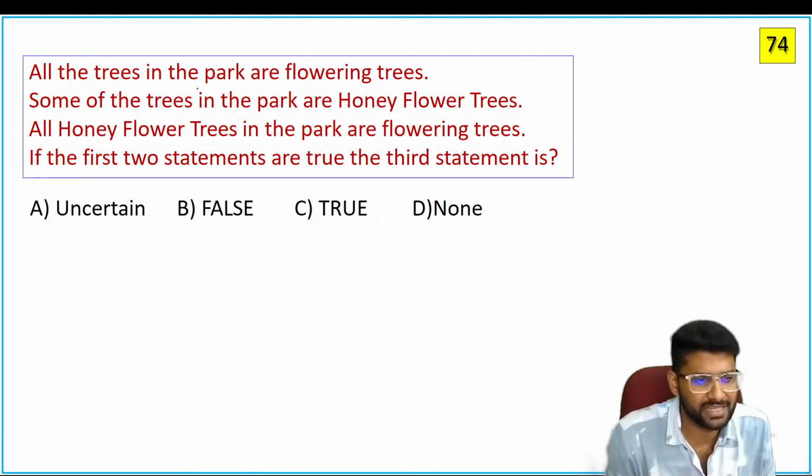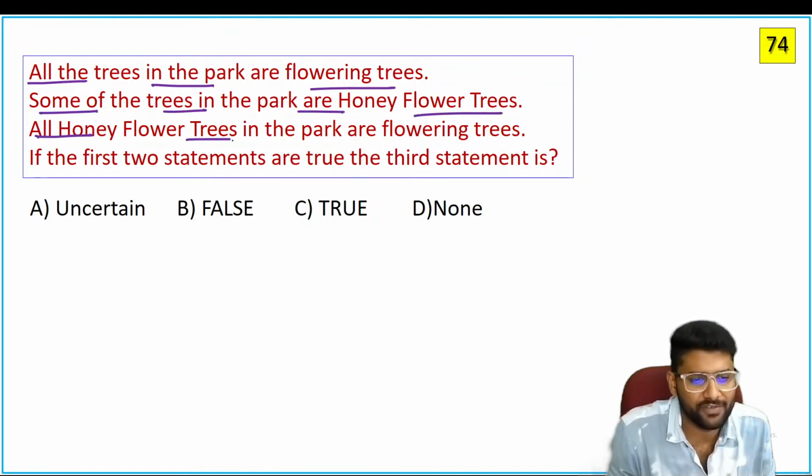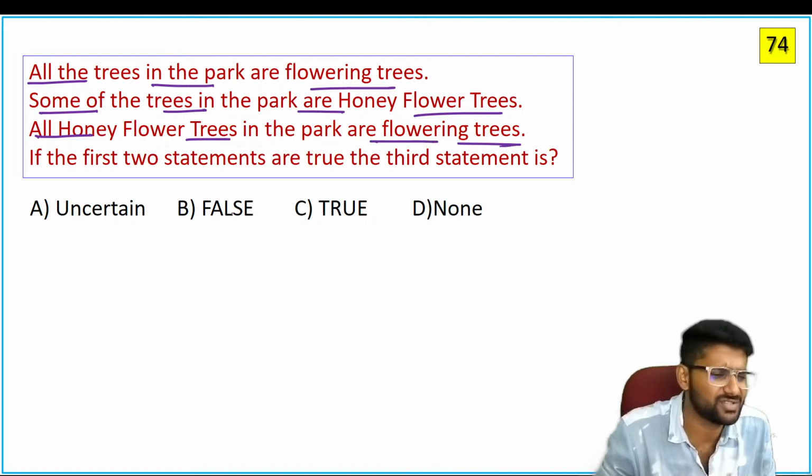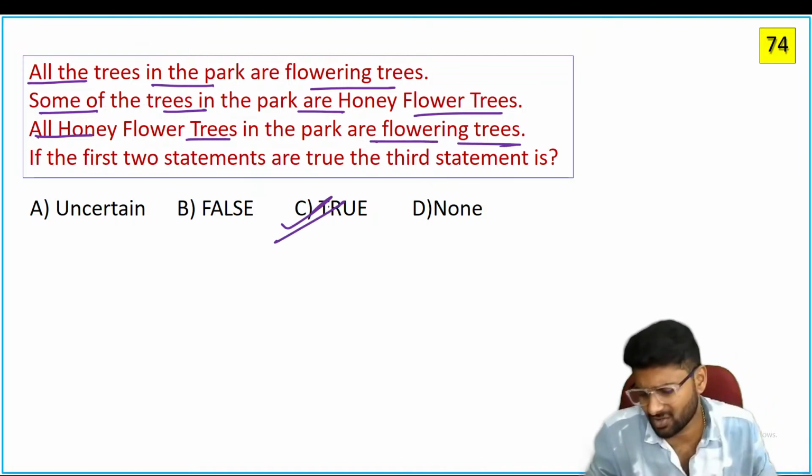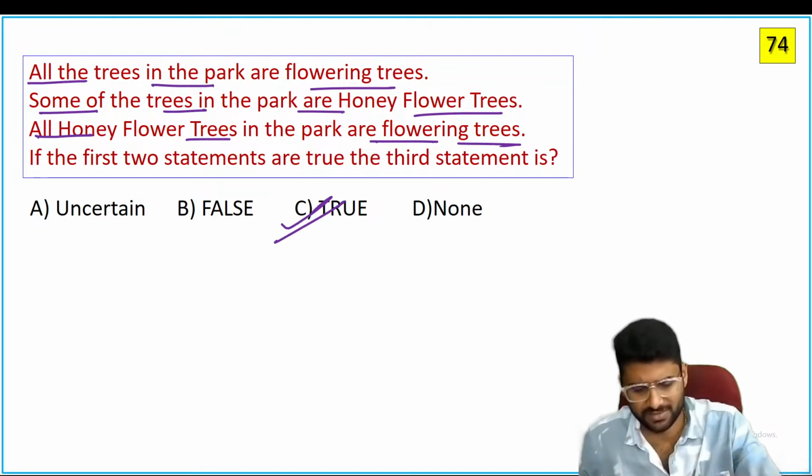Now see, if all the trees in the park are flowering trees, some of the trees in the park are honey flower trees. What about the third one? Now all the honey flower trees in the park are flowering trees. Absolutely true, guys. It never contradicts any statement. It's simply reflection.